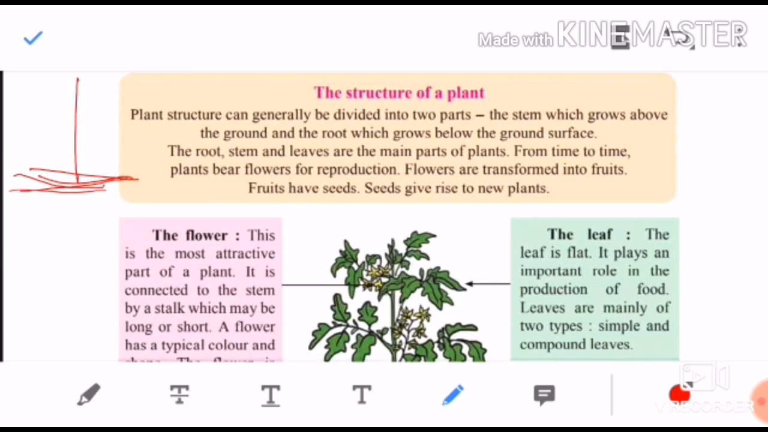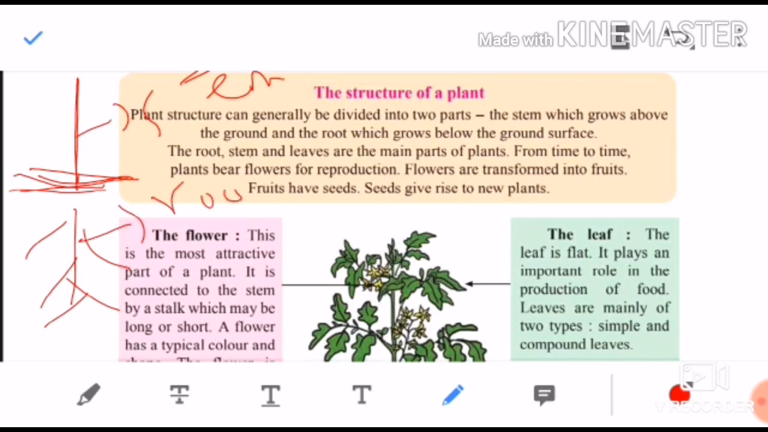The part which grows above the ground is called the stem, and the part which grows below the ground is called the root. So mainly the plant can be divided into two main parts: the stem, which grows above the ground, and the root, which grows below the ground. The root, stem and leaves are the main parts of the plant.